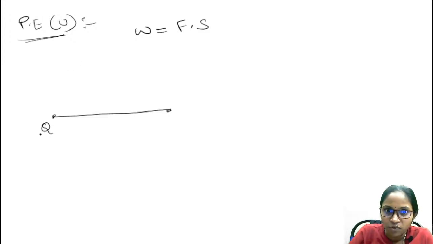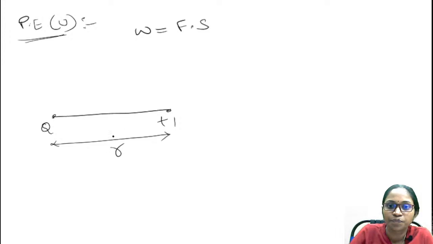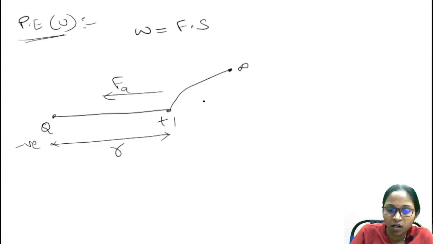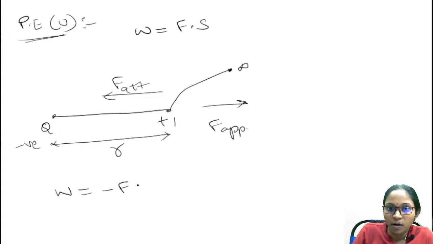Okay, if I have a source charge Q and a unit positive charge at a distance of r from the source charge, and I want to place this unit positive charge at infinity, at a distance of infinity from this source charge. Okay, here if the source charge is negative, then there will be an attractive force, and I applied the force in this direction. Okay, therefore the work done will be negative. Why? Because both the forces are opposite to each other. This work done will be negative.